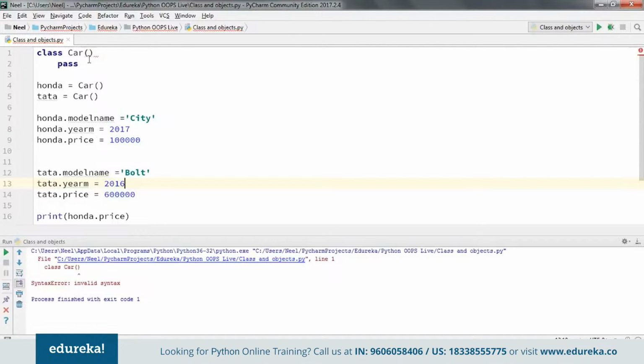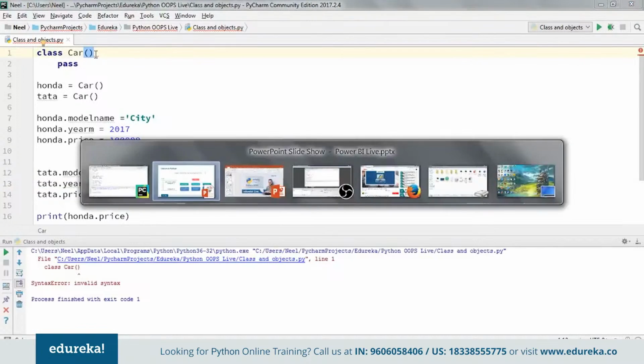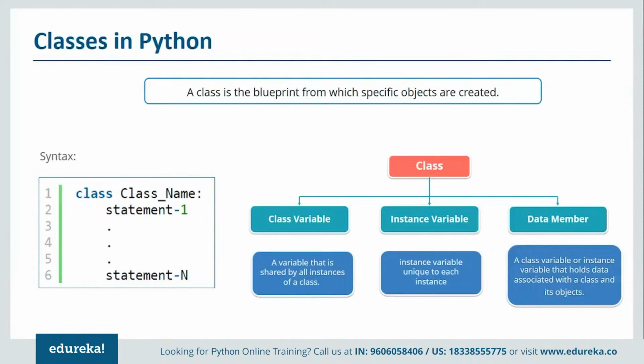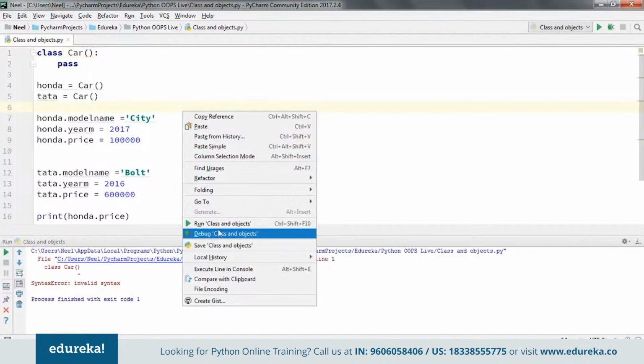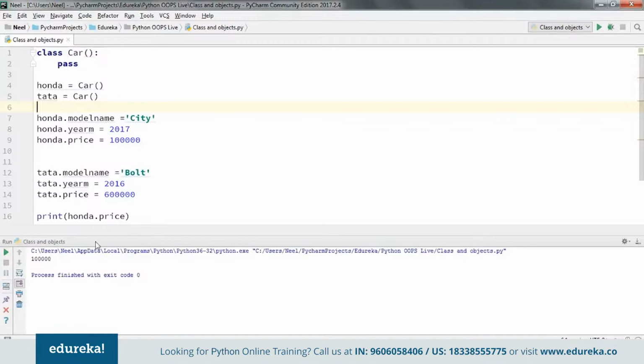It's with respect to the definition of the class. If we go back to our slides, you can see there's a small semicolon that we have missed out. A single semicolon can make a lot of difference. Now let's save this and run it. I can see the price of my Honda car here.